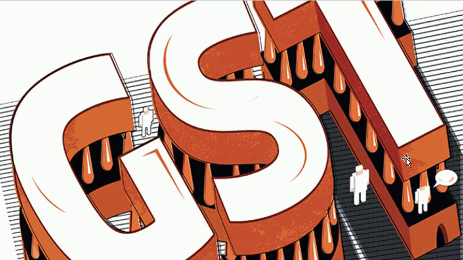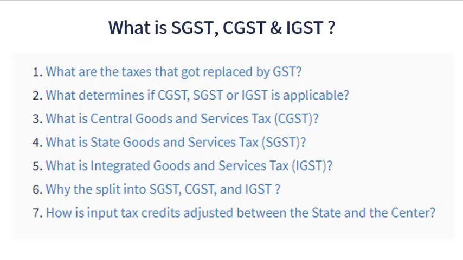What is SGST, CGST and IGST? Since GST is a destination-based tax, an end user consuming any goods or services is liable to pay the goods and service tax. The tax is received by the state in which the goods or services are consumed and not by the state in which they are manufactured. In cases of exports, that is, exports outside the country, the seller of goods or services is exempted from paying the tax.